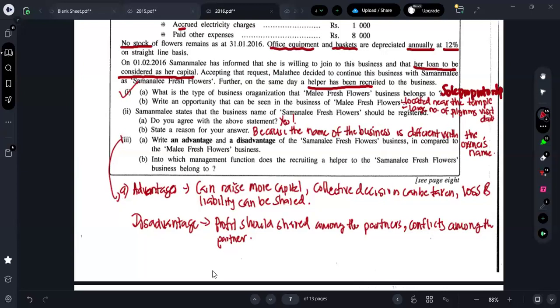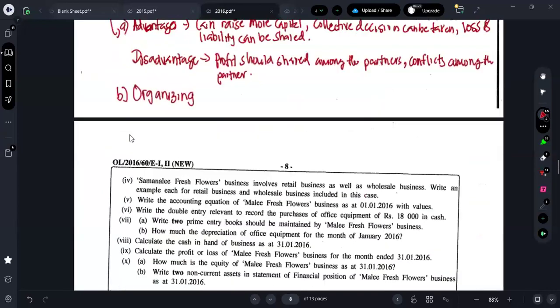Next one, what do they ask? B part, what are they asking, guys? Into which management function does recruiting help? I told you, right? If they are doing something, we go for what? Organizing. So the second one is also done. Third one is also done. Moving on to Roman number 4.